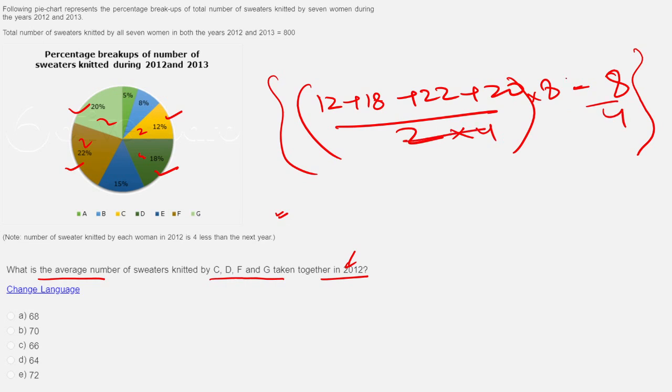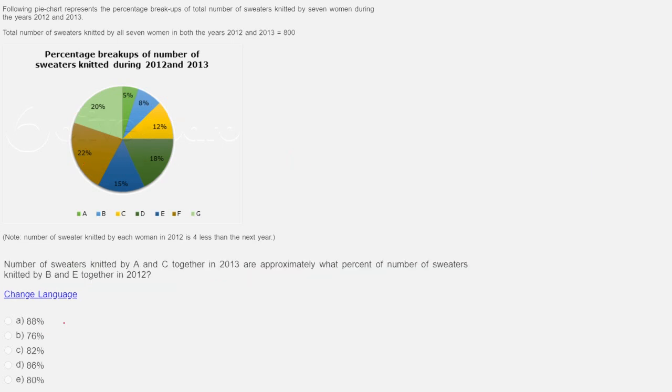So what is this? 4 to the 8 is gone. What do I get? 20. This is 20, 30, 50, 72. Yeah, 72 minus 2, 70. That's it. Always try to reduce your calculation as much as it is possible. Okay, let's try to do the next question now.